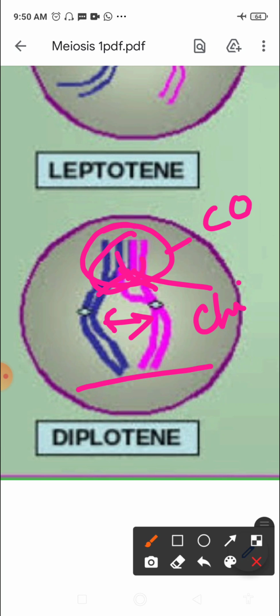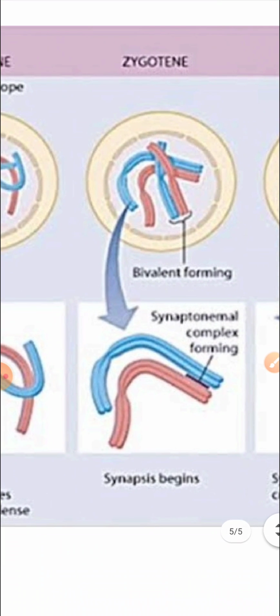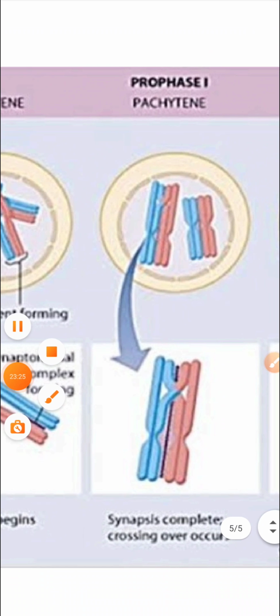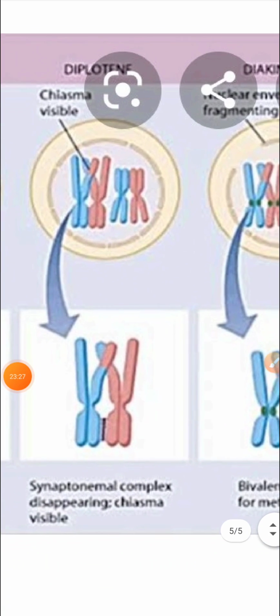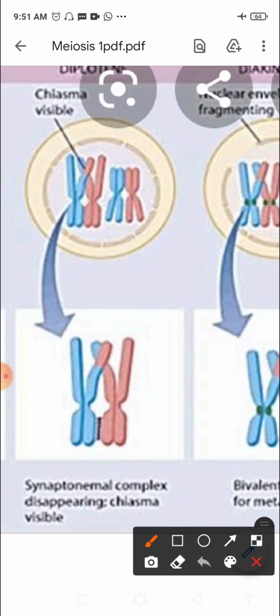So chiasma formation is the result of crossing over. If we look at the other diagram over here, this is the diplotene stage, and what I was describing as X-shaped is the region of contact.